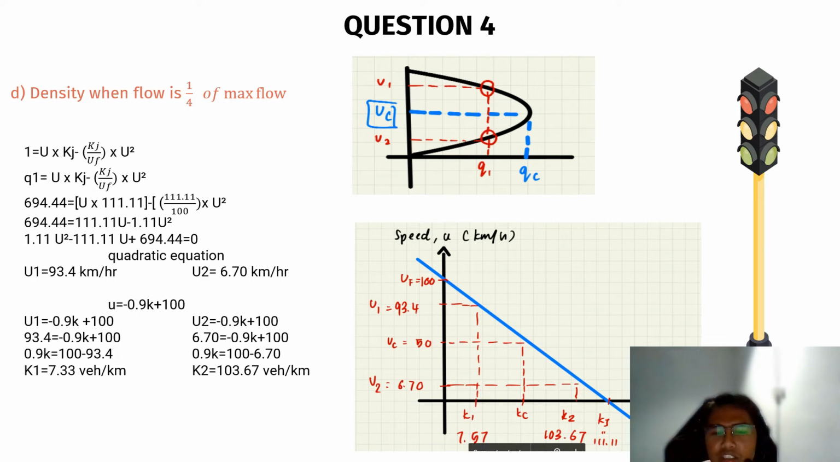And then for U1 and U2, we will put U1 somewhere between 50 and 100, but near 100 because the value is 93.4. And for U2, the value is 6.70, so something like this. And then we will get K1 and K2, which is K1 7.33 and K2 103.67. That's all from me.